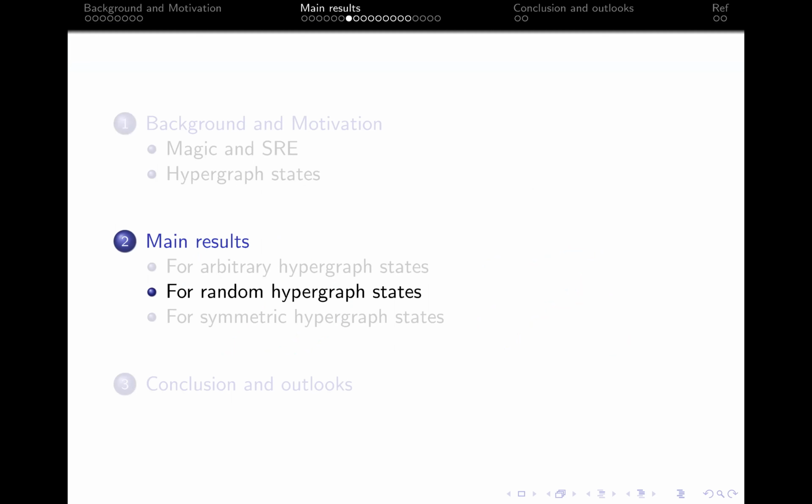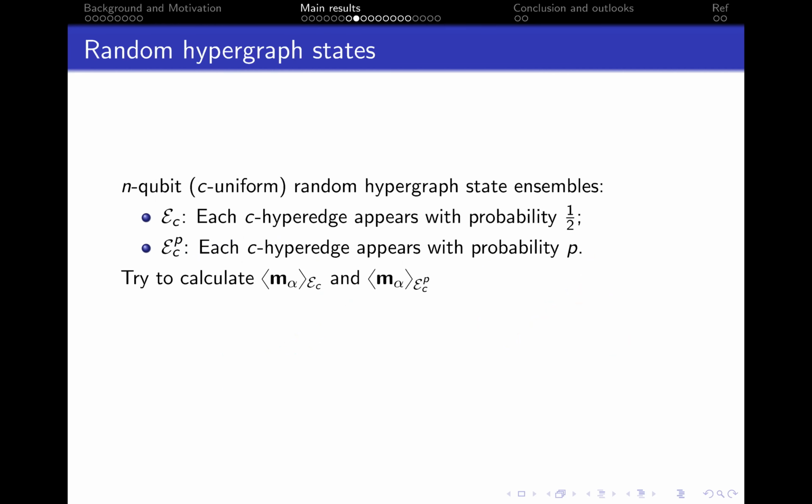Knowing that bounded average degree hypergraph states cannot reach n - o(n) magic, we may ask whether random hypergraph states could reach this magic. Before discussing it, we first define two C-uniform random hypergraph state examples. One is that each C-hyperedge appears with probability 1/2, and in the other, the probability is p.